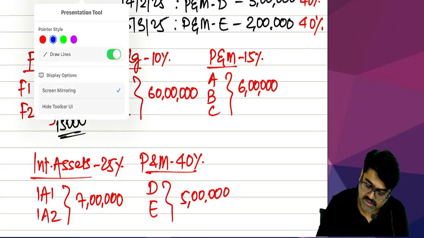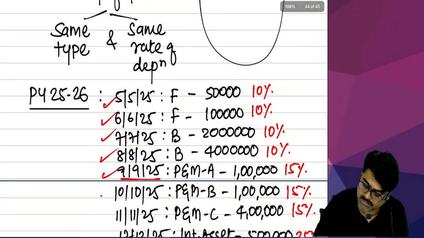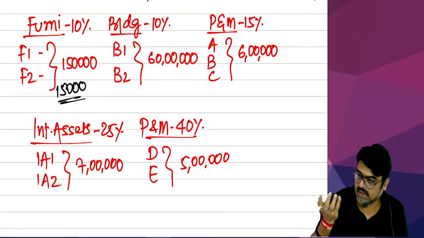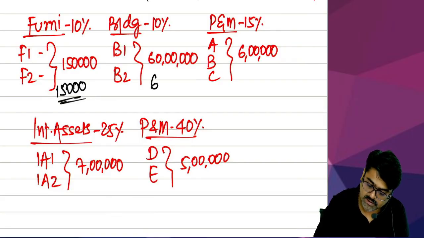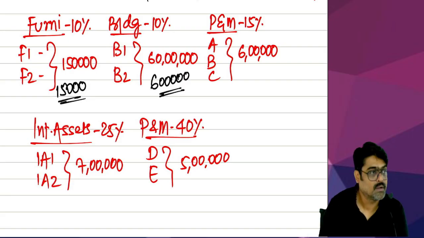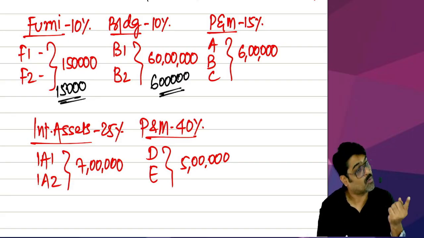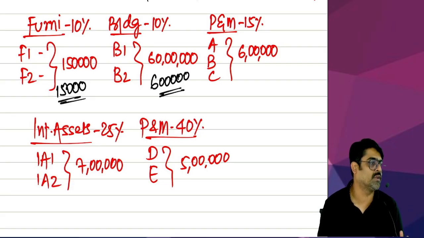Now tell me, building, all the buildings. What did I say? All the buildings are purchased and put to use before my birthday. Can you see? What is the value of these buildings? 60 lakhs. On this entire 60 lakh, you are supposed to claim 10%. That will be 6 lakh rupees of depreciation on this block. Meaning that entire 1 lakh 50 we are not going to allow. But out of that 1 lakh 50, claim only 15,000 this year.